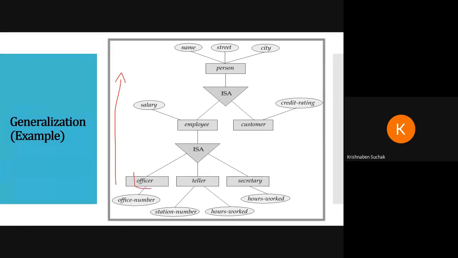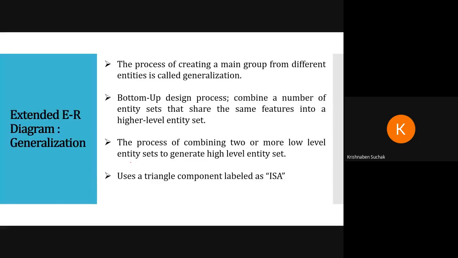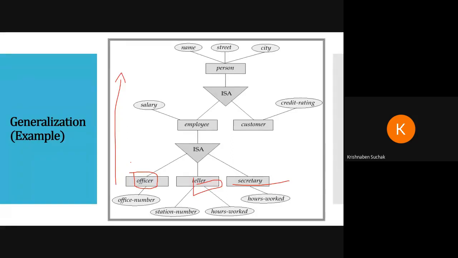We make a main group for officer, tailor, and secretary. It combines two or more low-level entity sets to generate a high-level entity set, that is employee.